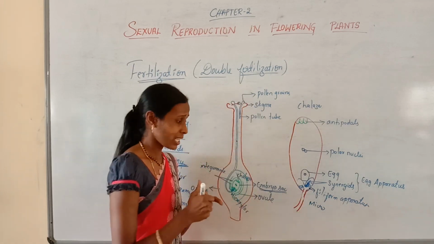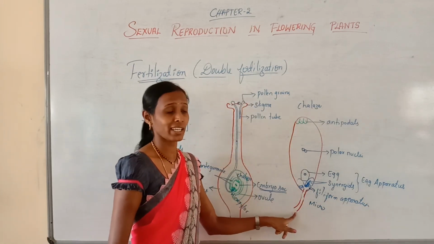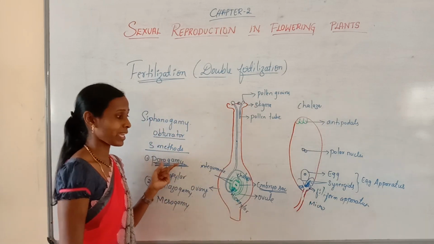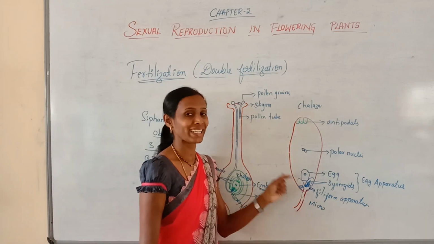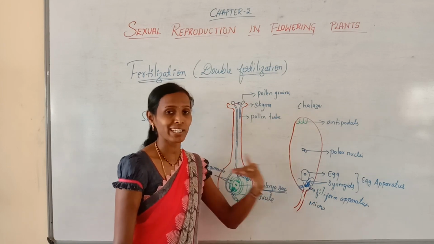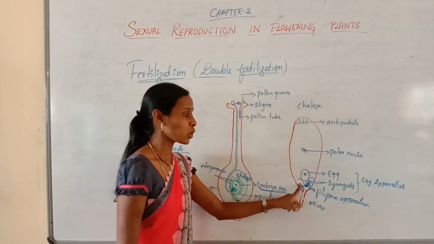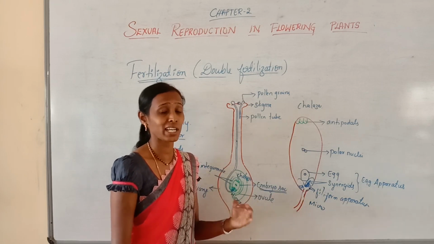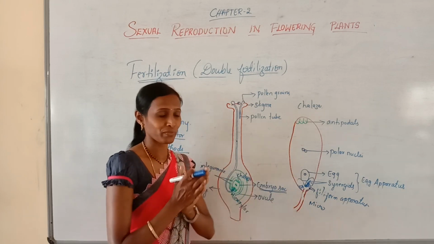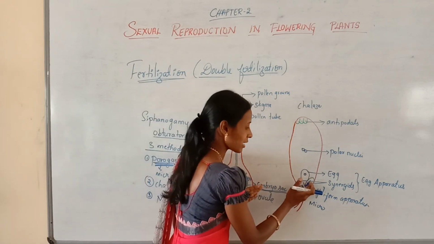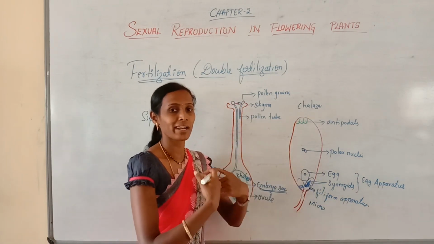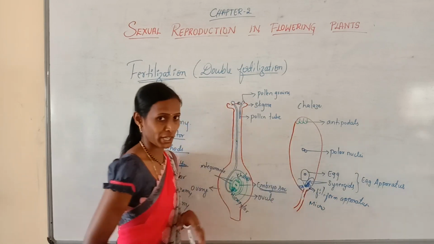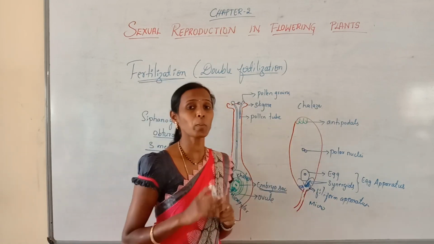Try to understand. The pollen tube enters the ovule through the micropylar region, that is called porogamy. After that, the pollen tube enters the embryo sac through any one of the synergids, because the filiform apparatus will guide the pollen tube. Then this pollen tube enters the synergid, bursts open and releases all the contents in the cytoplasm of the synergid. And you know that there are two male gametes.